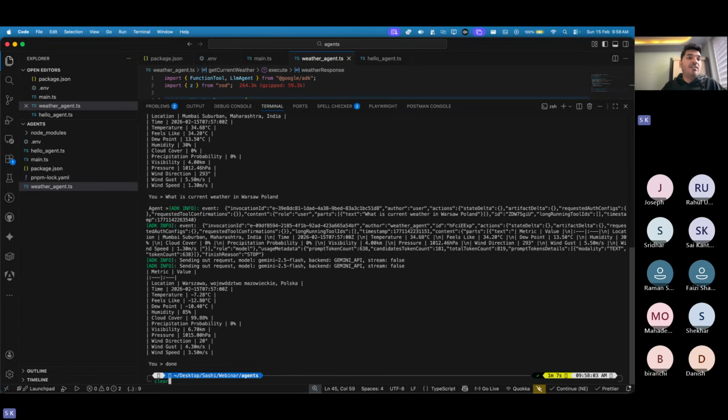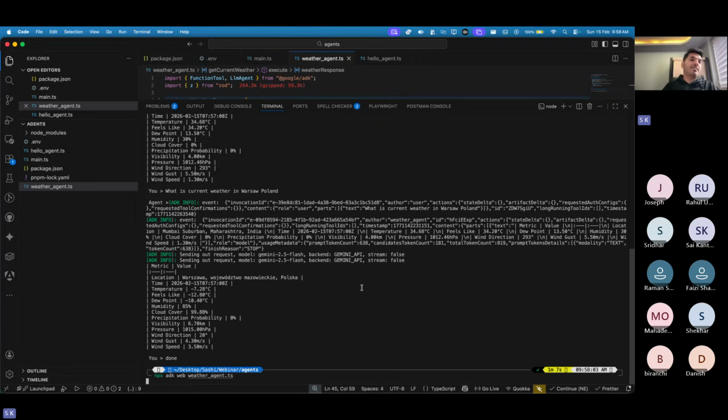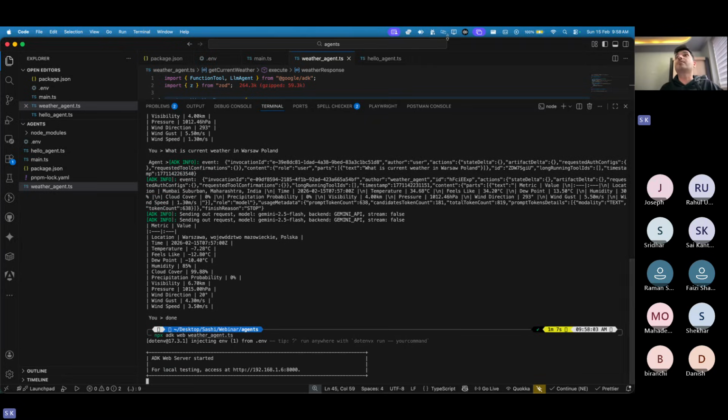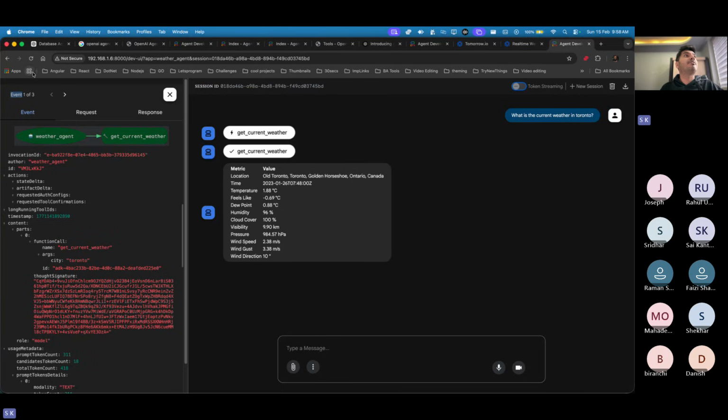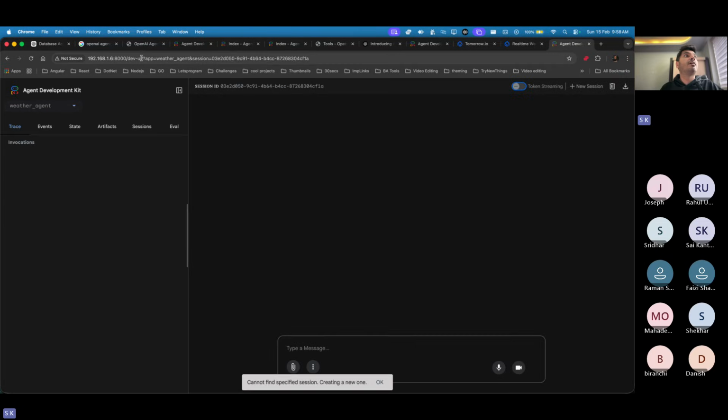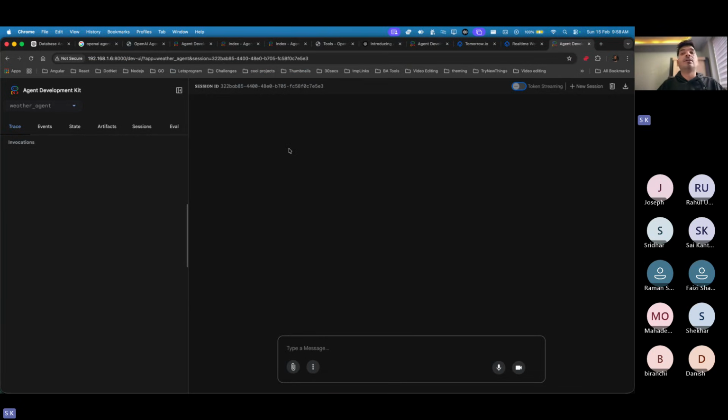Okay, now let's try to run it on the web to see. Okay, so APK weather. Let's go back and refresh this, I guess. Yeah, it is loading the weather agent. What is it cannot specify it. Okay, because the session is incorrect. Session was incorrect. Let me get rid of this. Yeah, I'm not able to see, that's why I have to move like this. What is current weather in Delhi?